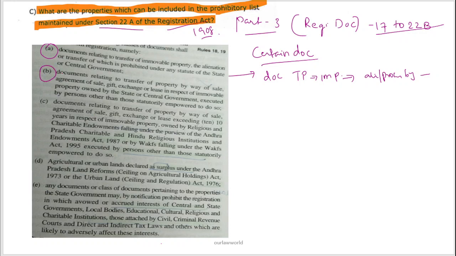The next one is documents which are relating to transfer of property by way of sale, gift, exchange or lease, all of which are owned by any central or state governments, but they are executed by some other persons other than those statutorily empowered. So if any such transfer of property takes place, where it is actually owned by the central or state government but executed by some other persons, then such documents come under the prohibitory list.